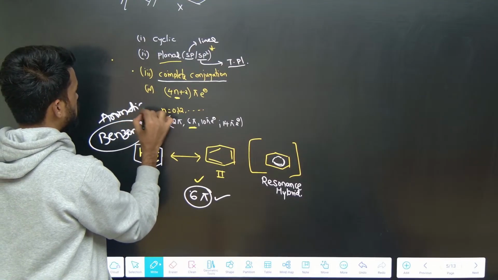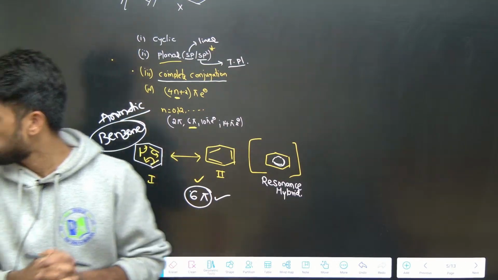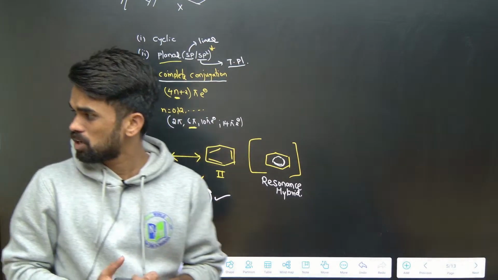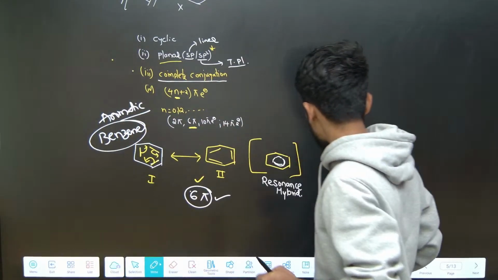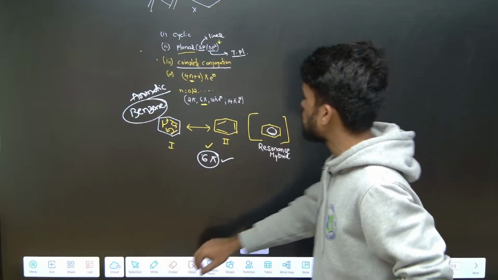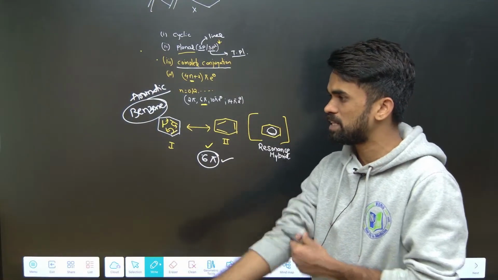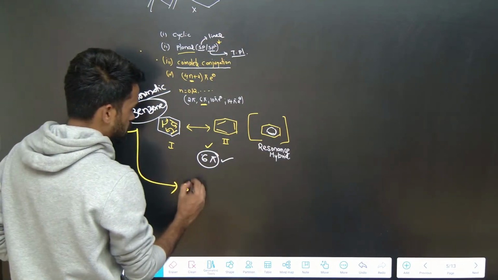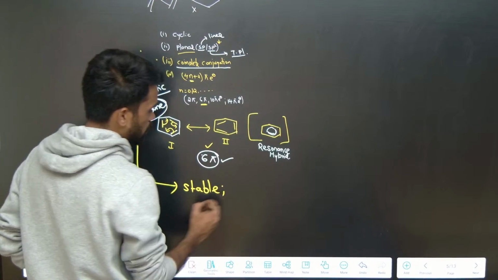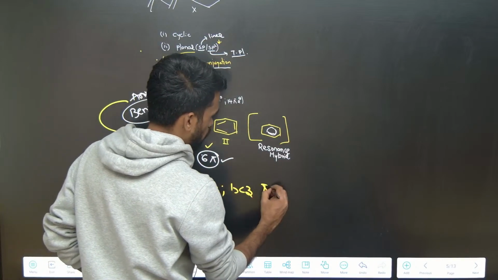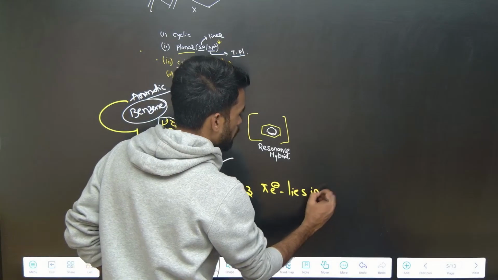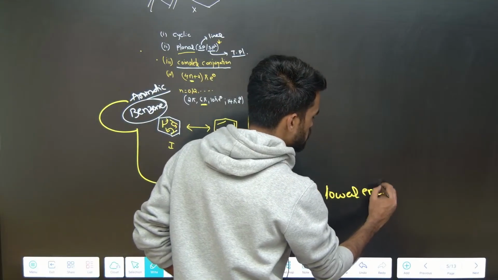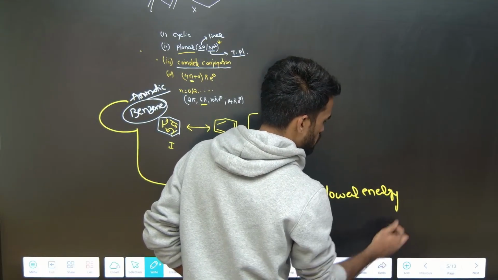Now, aromatic compounds are highly stable. What I am saying? Aromatic compounds are highly stable. Why are they stable? They are stable because all the pi electrons, whatever you are seeing here, lie in lower energy bonding molecular orbitals.